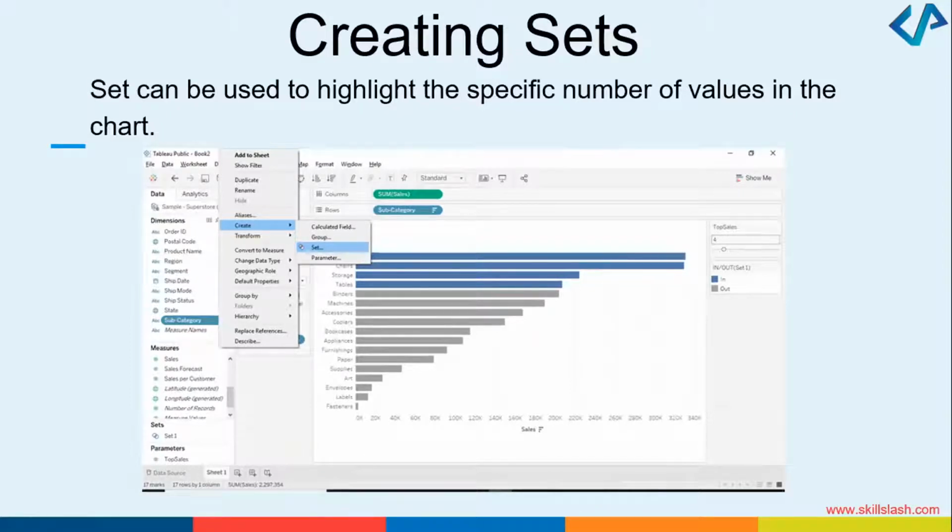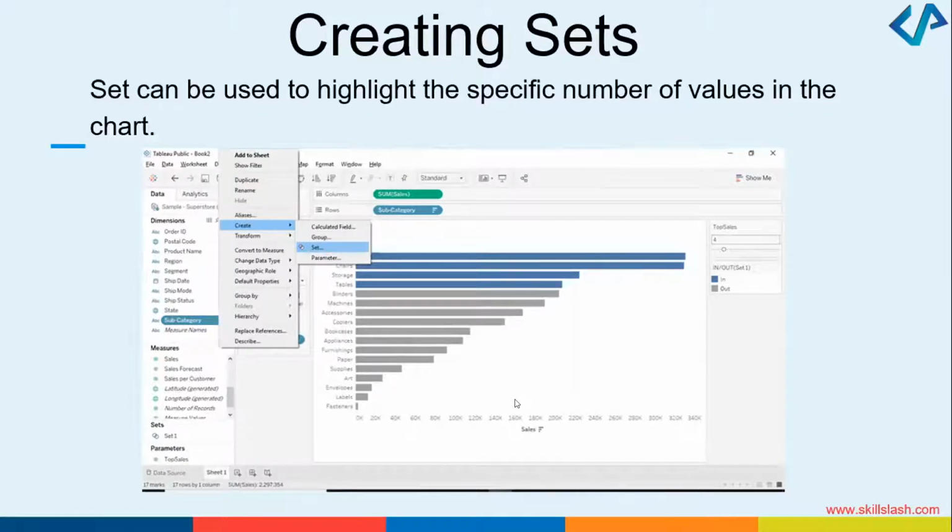And how do you do that? Let's say there was a subcategory. You can right click on the subcategory, click on create, and then you will see there is an option of set. So let's say I had sum of sales and subcategory, and I right click, create set. You will see that it will change your graph according to the set that you wanted to create. This is one of the beneficial things.